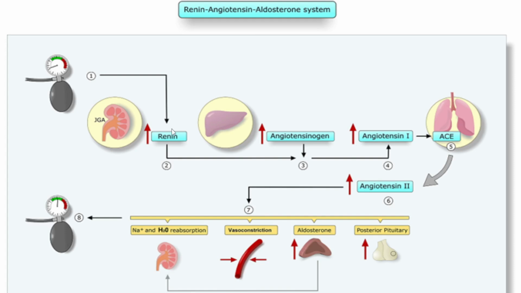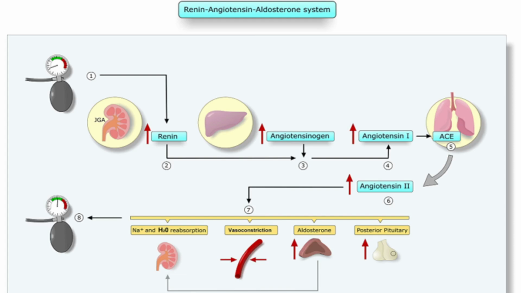Prorenin in the circulation is converted to renin by the juxtaglomerular apparatus of the kidney, and this renin converts angiotensinogen to angiotensin 1. This is the first step that you have to remember.